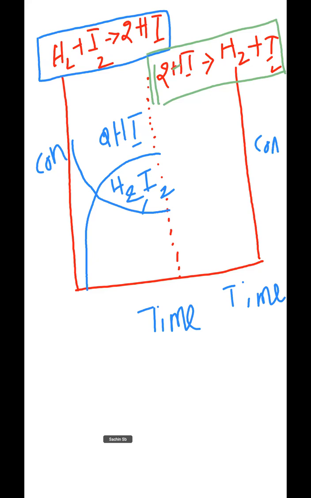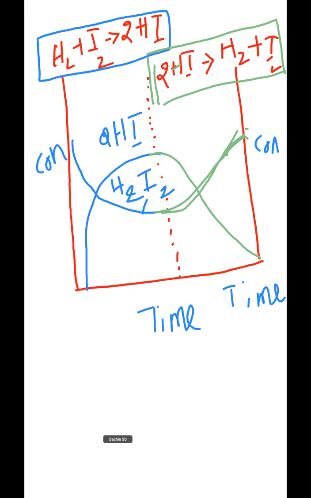Let us see that on the graph of time versus concentration. Hydrogen iodide concentration is decreasing, like this. What concentration will be increasing there? The product concentrations, that means H2 and I2 concentrations, are increasing. Right, looking like that.